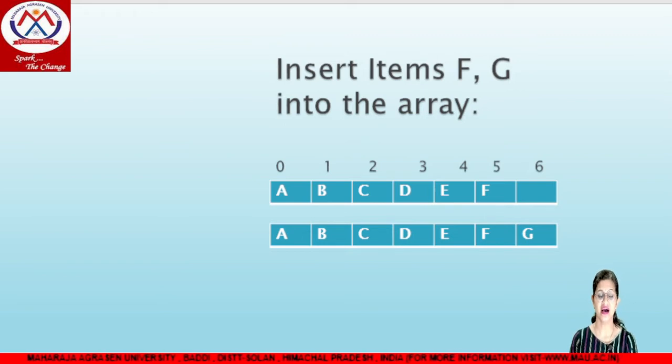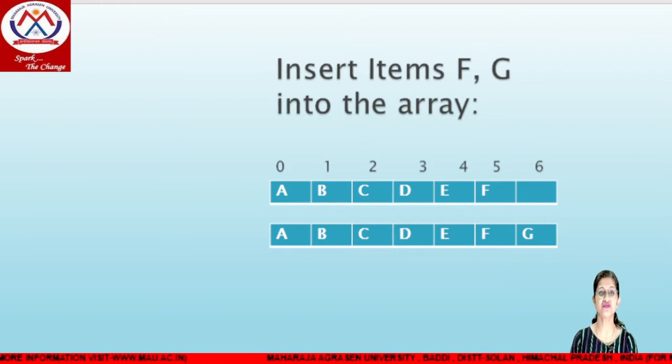Similarly, only one item can be inserted at a time. If the next item we want to insert is G, then we have to shift from the 5th to the 6th location. So after F we insert G at memory location 6.